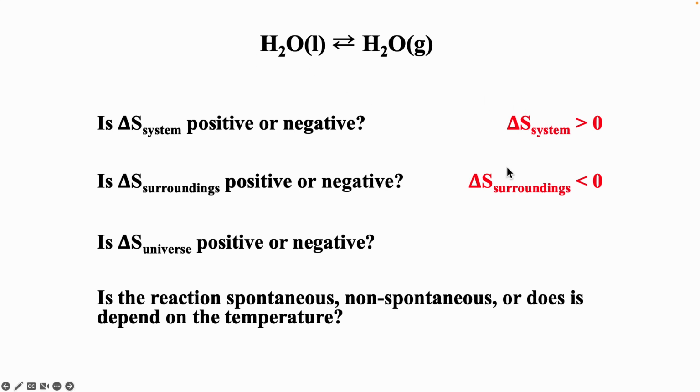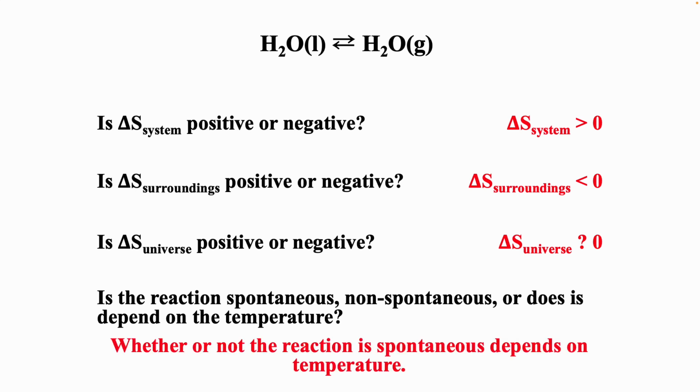Now, if we look at it, the universe is the system plus the surroundings. One is positive, one is negative. So we can't tell the sign of delta S universe. And so that means that whether this process is spontaneous or non-spontaneous depends on temperature. Obviously above 100 degrees Celsius, this is going to be spontaneous. Below 100 degrees Celsius, this is non-spontaneous. And so it actually has a transition temperature.